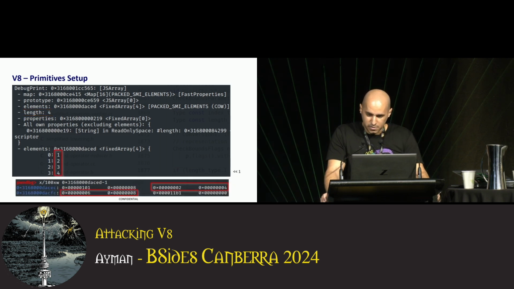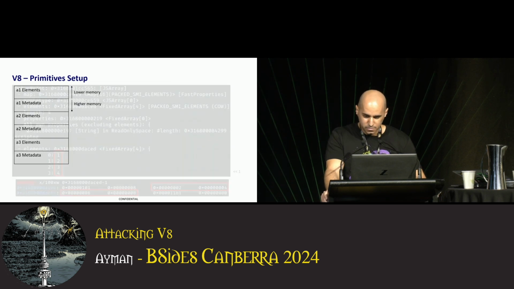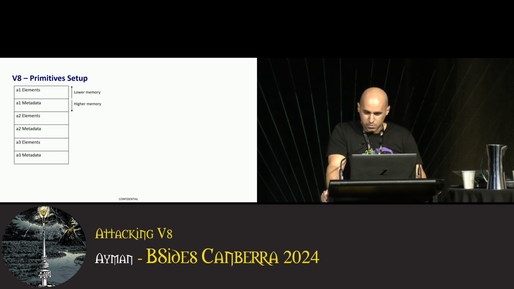And here are the elements of the array, also all left shifted by 1. Now we're going to use our out-of-bound read to leak the metadata of the first array and copy it into the elements of the second array to create a structure that resembles an array header.